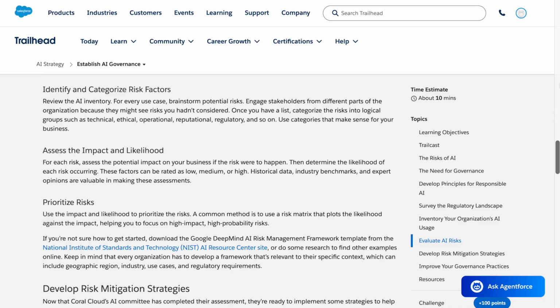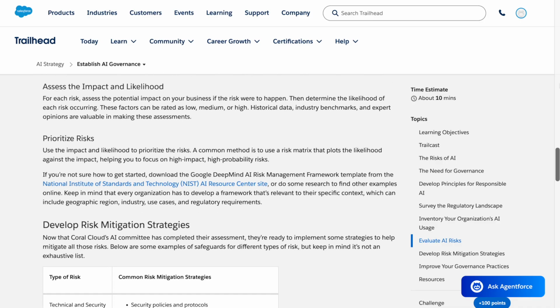Identify and categorize risk factors. Review the AI inventory. For every use case, brainstorm potential risks. Engage stakeholders from different parts of the organization because they might see risks you hadn't considered. Once you have a list, categorize the risks into logical groups such as technical, ethical, operational, reputational, regulatory, and so on. Use categories that make sense for your business.